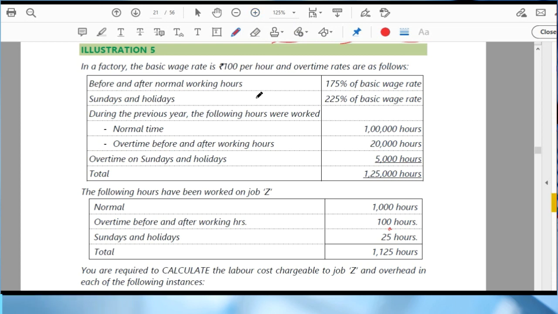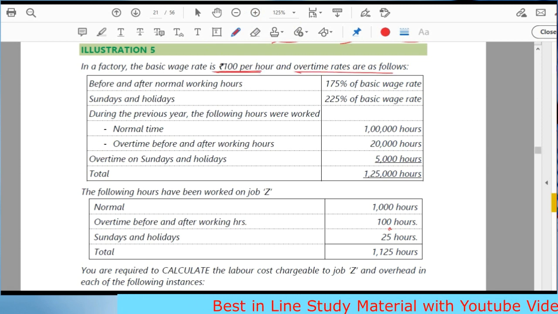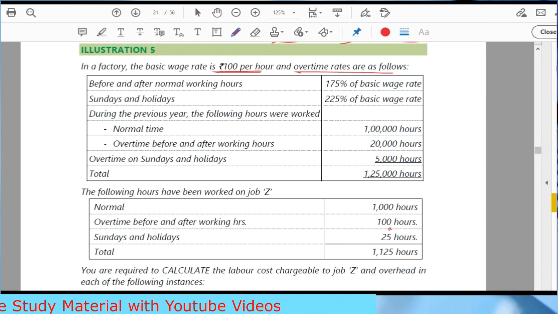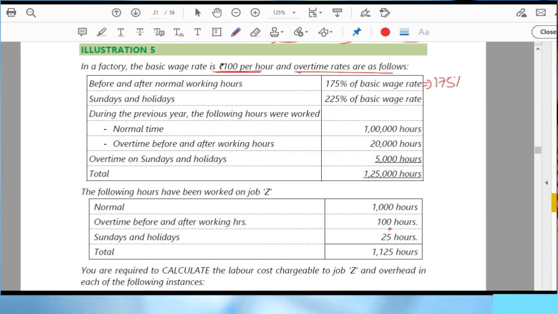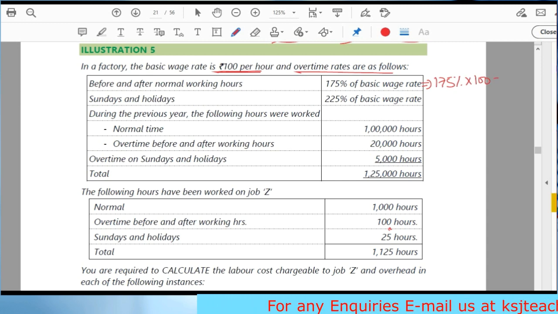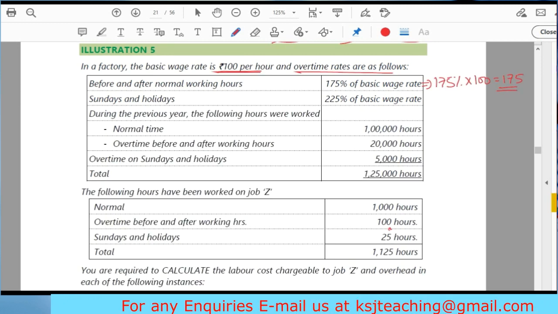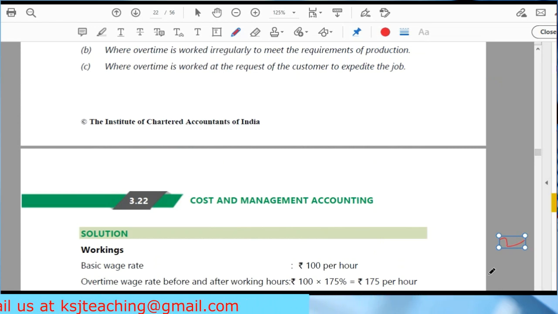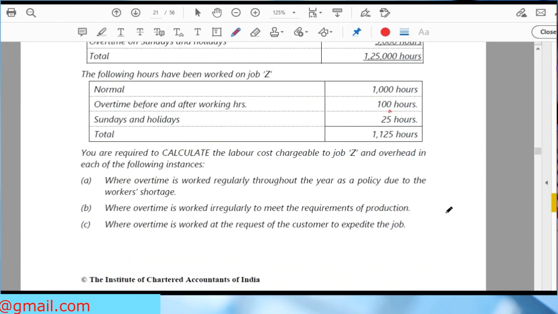Let's read the question. In a factory, the basic wage rate is rupees 100 per hour and overtime rates are as follows. Before and after normal working hours, it is 175% of the basic wage rate. It means 175% of what? Basic wage rate is 100, right? So that means the overtime is 175 rupees. Now out of this 175 rupees,